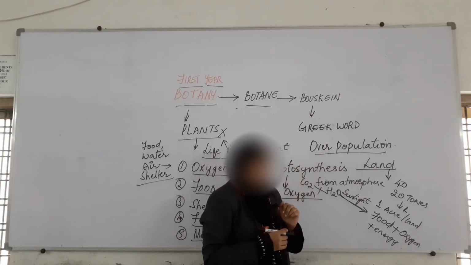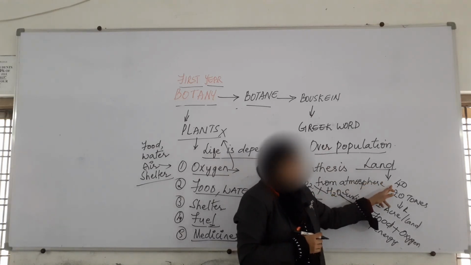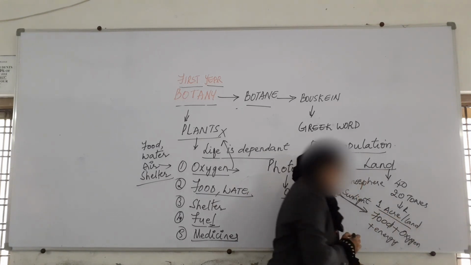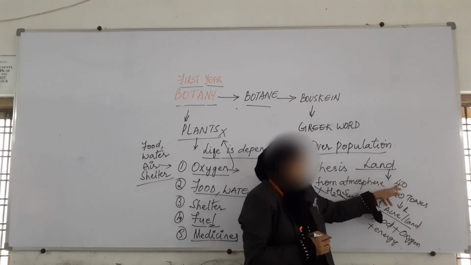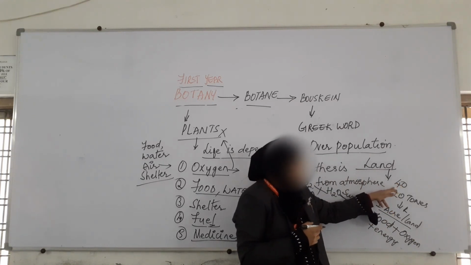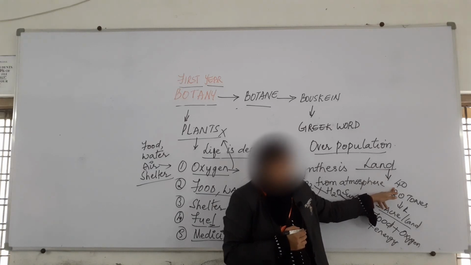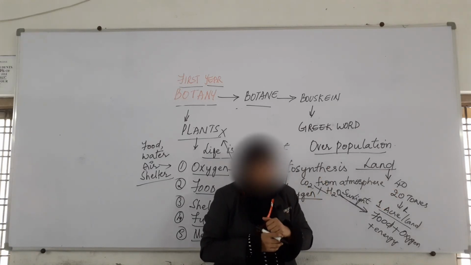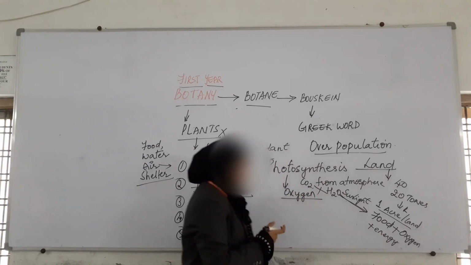To accommodate this population, we require 40 tons. But we cannot increase this land for more agriculture. So within this 1 acre of land itself, we have to make sure that we produce 40 tons of food material. 40 tons of food material. So how to do this within the limited land? Now here comes, there are many techniques.